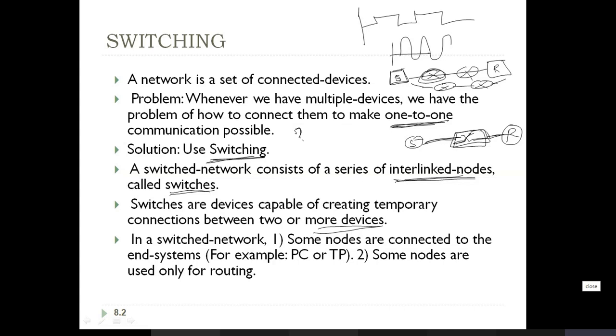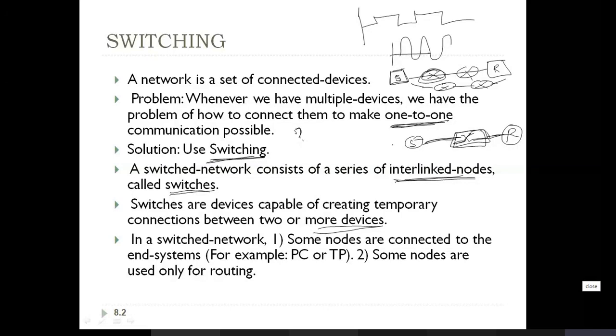In a switched network, some nodes are connected to the end system. End system means the actual devices that want to communicate. My laptop is connected to the internet, so that is the end device. Which intermediate nodes it is connected through, I don't know, and ultimately it reaches the receiver. You people are the receivers. Your system or your mobile phone is the receiver, so that is also an end system. It can be a PC or it can be a terminal.